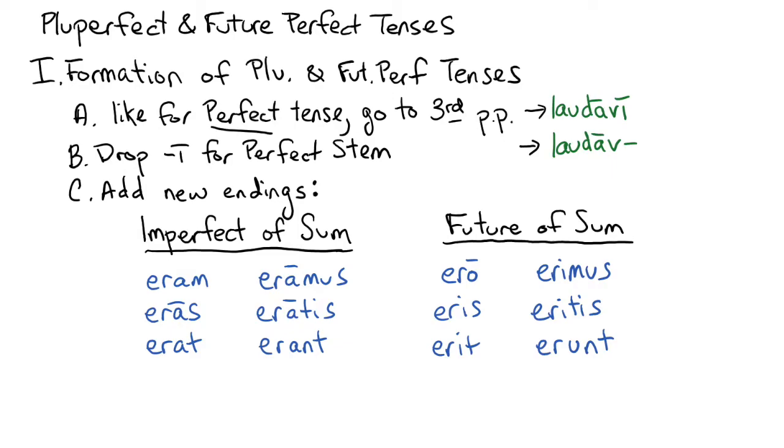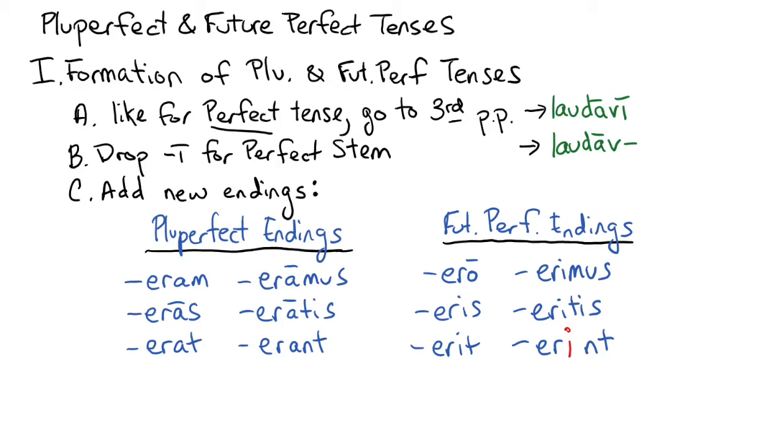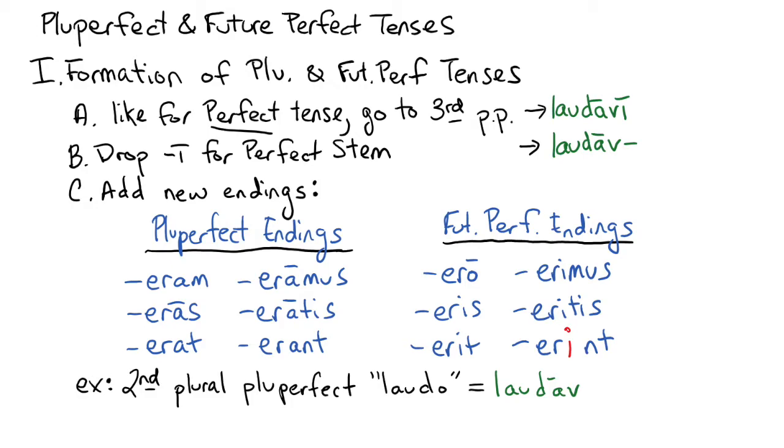Now, these are going to be almost identical to the endings for the pluperfect and future perfect tenses. So all we have to do is add dashes in front of them so that they become endings, and then change the U in the third person plural of the future of sum to an I, and that gives us our pluperfect and future perfect endings. So for instance, if we wanted to have the second person plural pluperfect of laudo, all we would have to do is drop the I to get laudav for our stem, and then add the second person plural pluperfect ending, eratus, so we get laudaveratus.